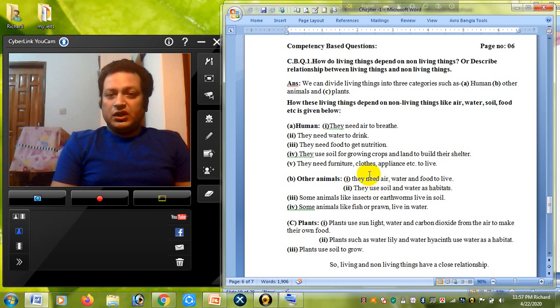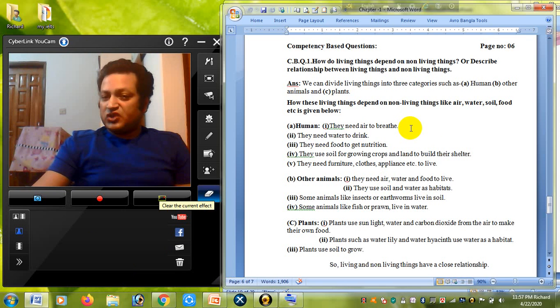So see, we need air to breathe, and air is also a non-living thing. We need water to drink, that's also non-living, and nutrients and other things. If you want to go to school, you also need a car or rickshaw or any kind of vehicle, so that's also non-living.